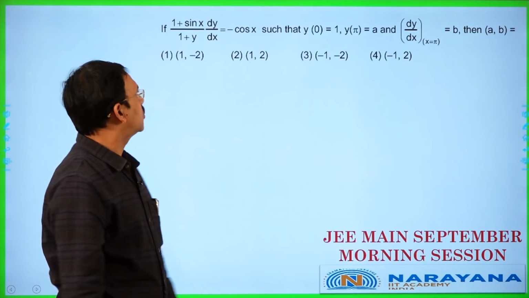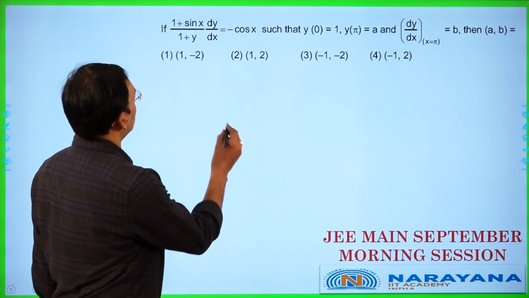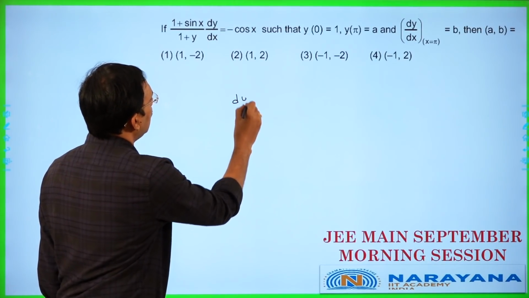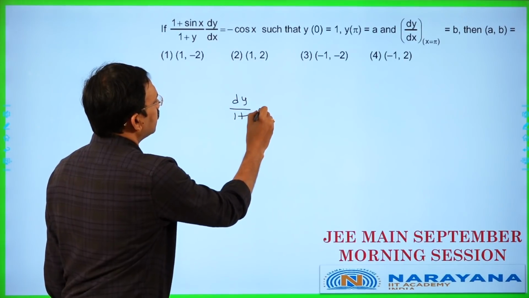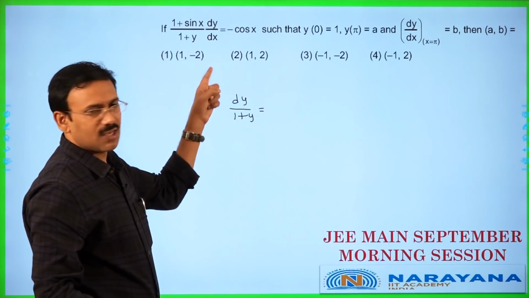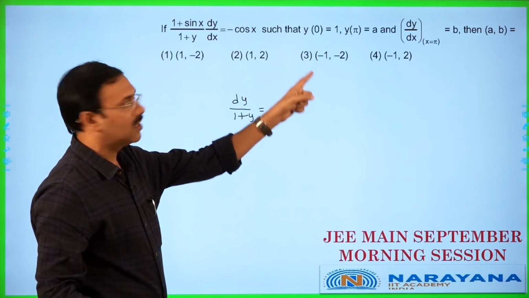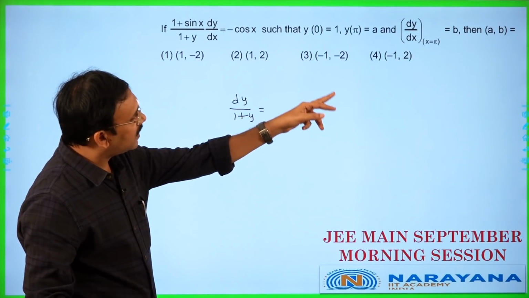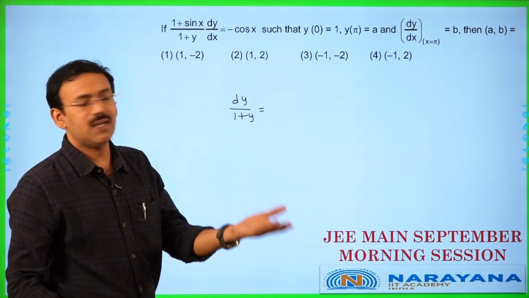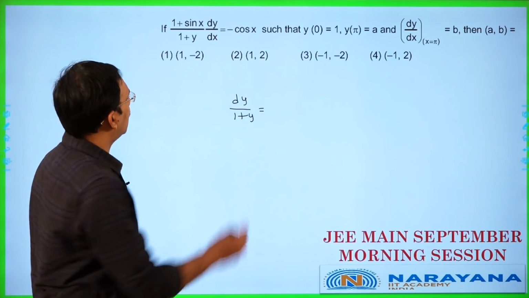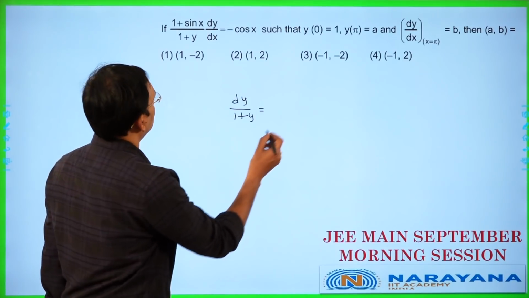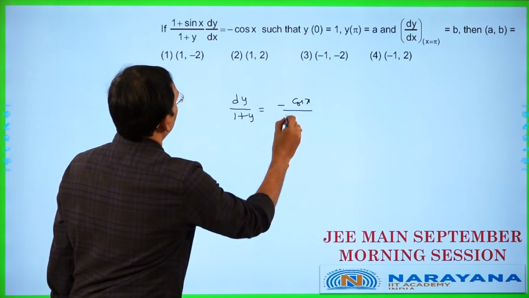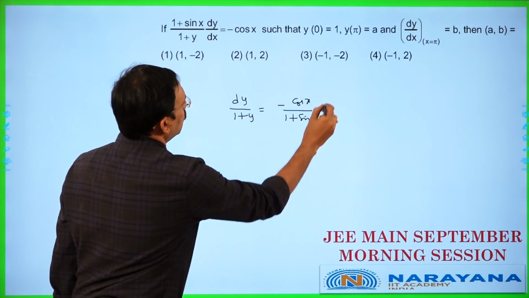Next, you see this question. This is a differential equation. You can easily solve it by the variable separable method. I am just rearranging the equation. This differential equation is given such that y(0) is 1 and y(π) is a. Find dy/dx at x = π, which is b; we have to find a and b. For that, you just rearrange the differential equation: dy/(1 + y) = −cos x/(1 + sin x) dx.